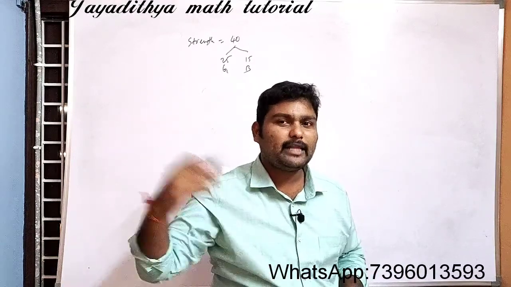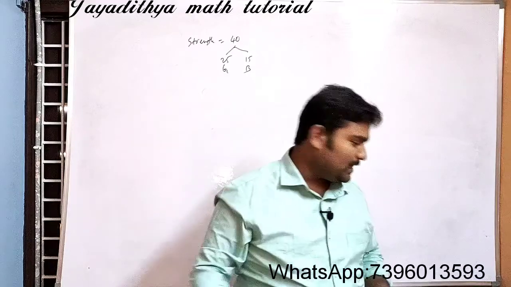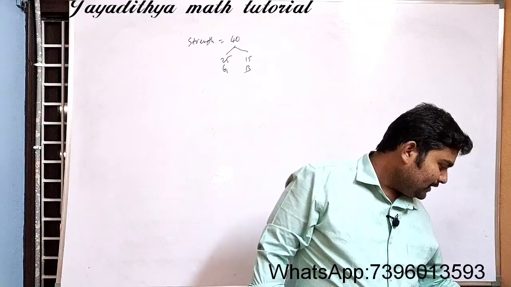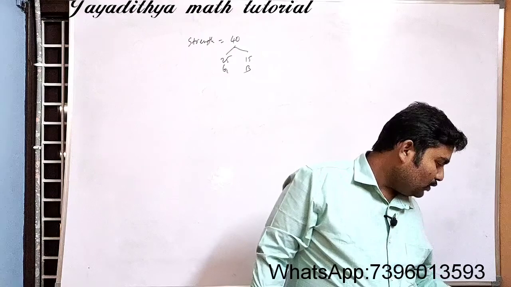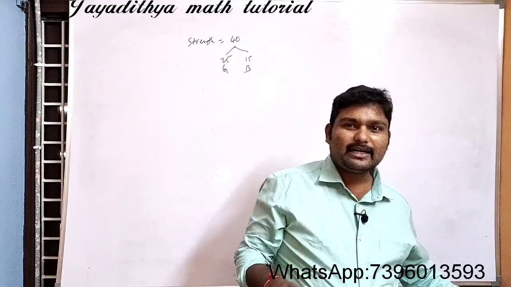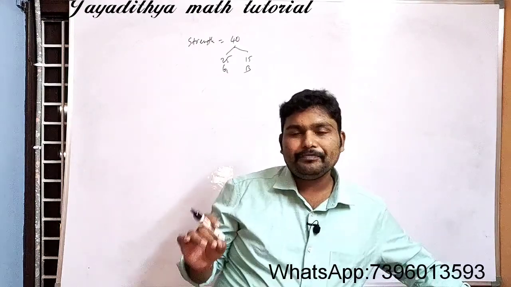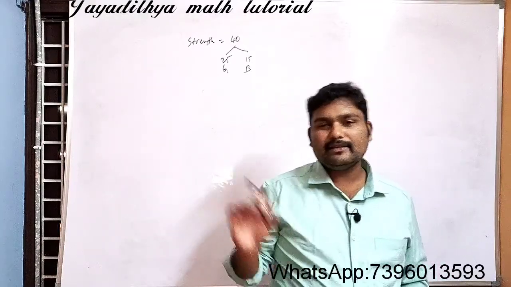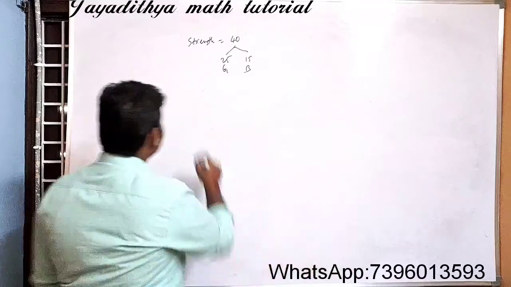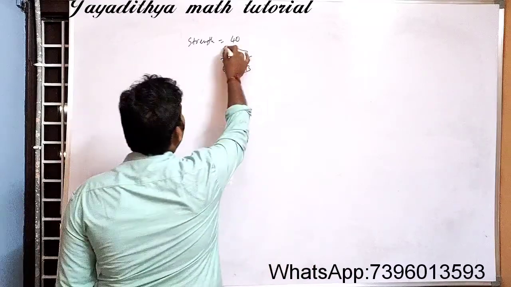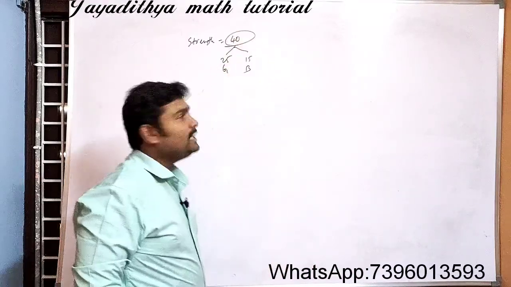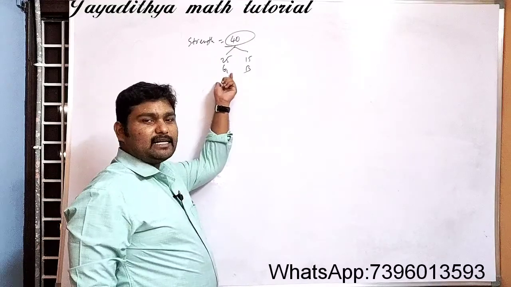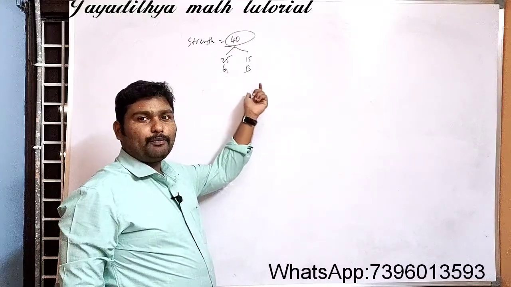This problem is very important. The next problem we are going to do is a similar case. Then what is the probability that the name written on the card is the name of a boy and the name of a girl? This is our problem. So see here, total how many? Total we have 40 cards. In that, 25 cards are girls' names and 15 cards are boys' names.